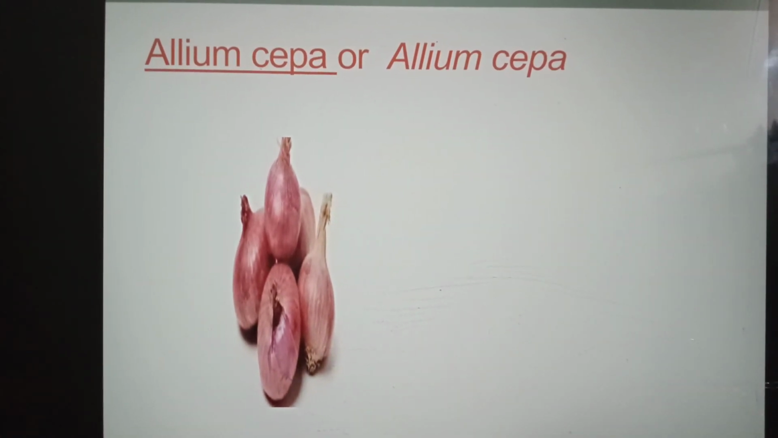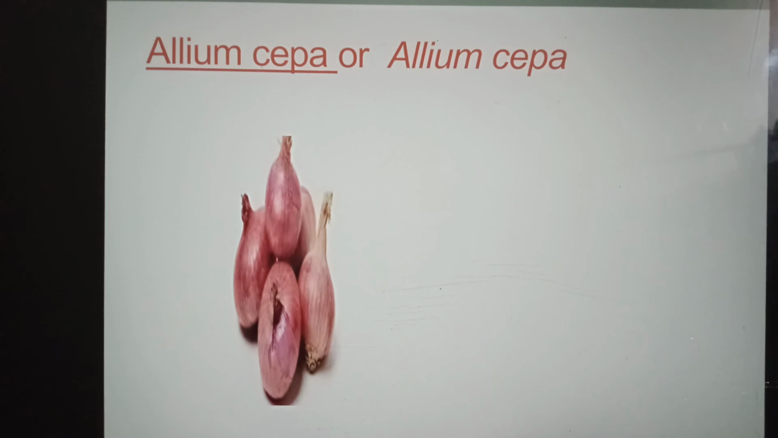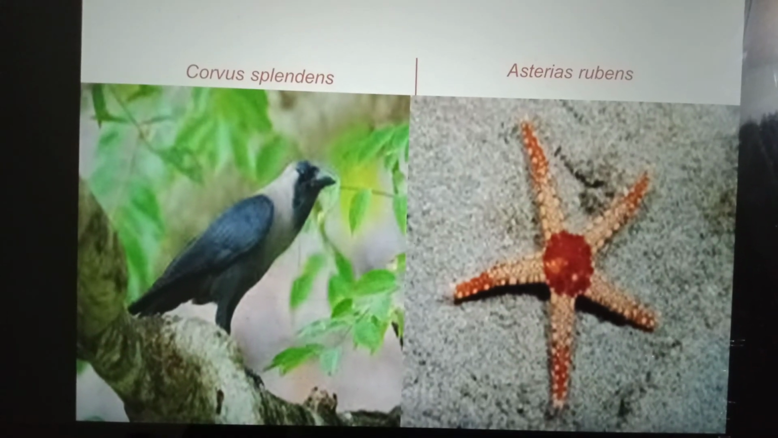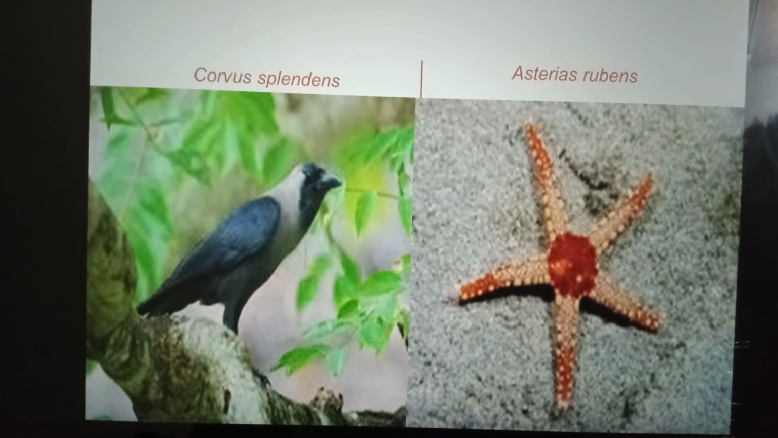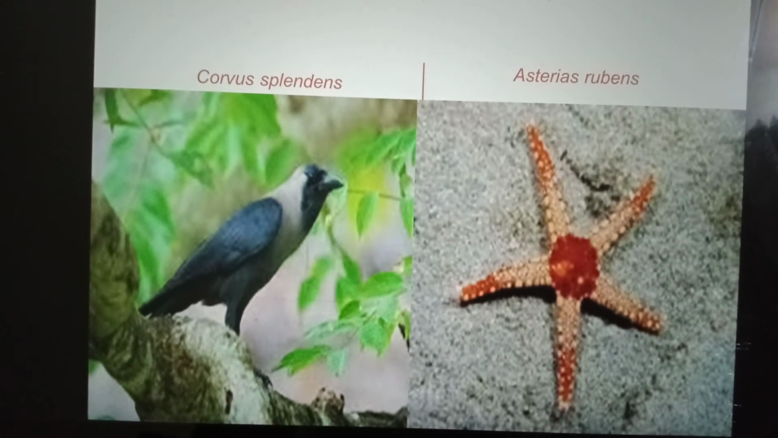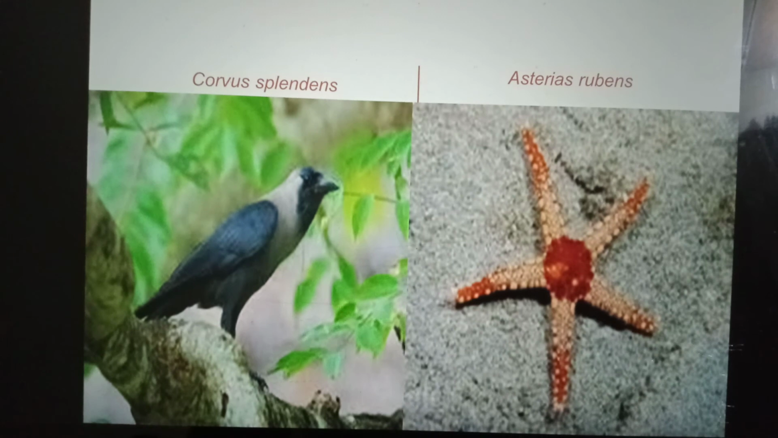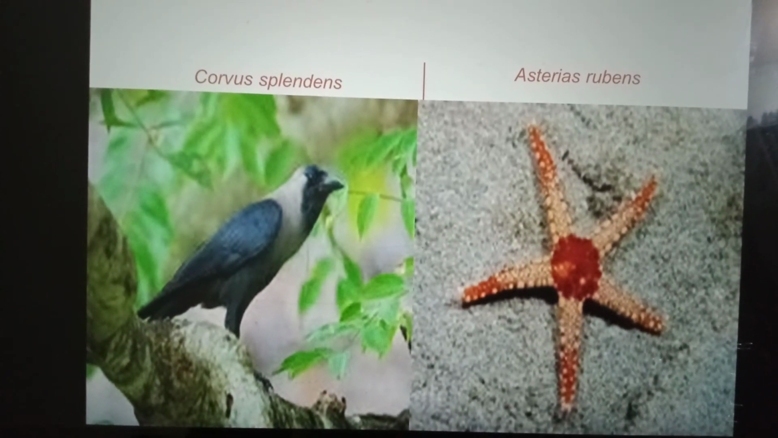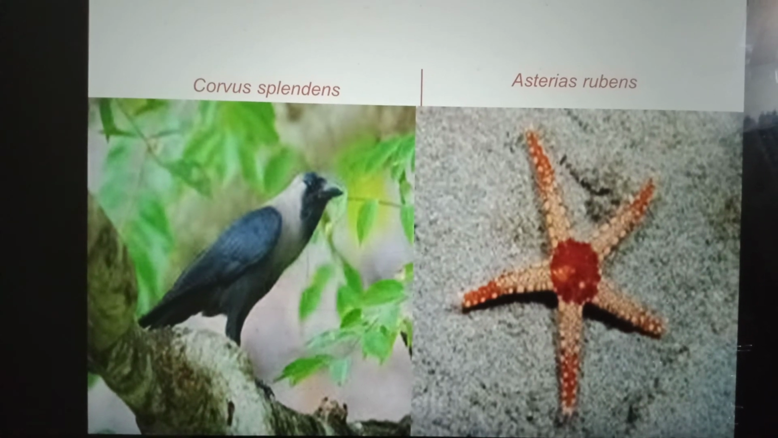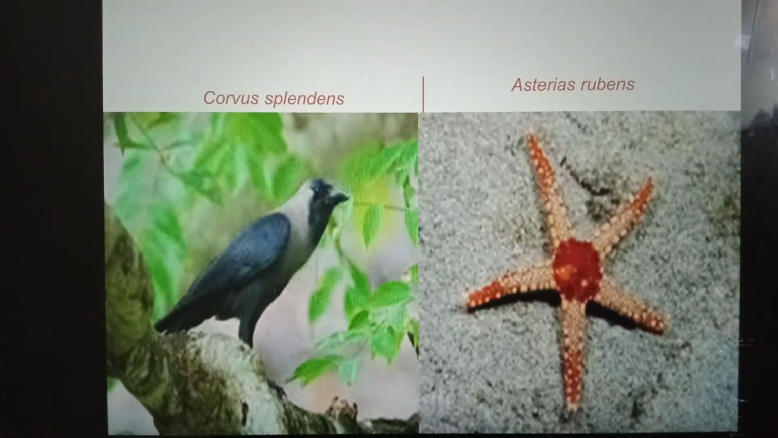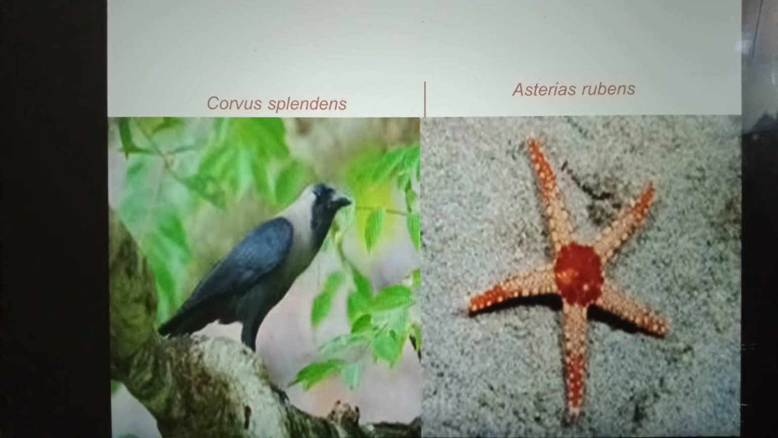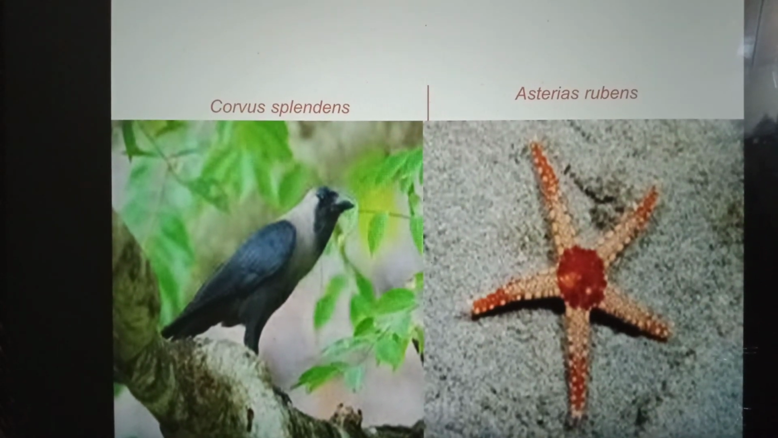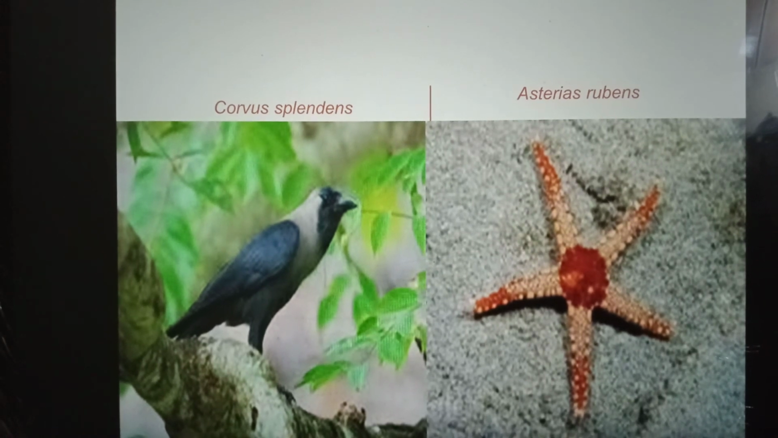In some cases, different organisms are called by the same common name. For example, the name blackbird is used for crow as well as for raven. The scientific name of the crow is Corvus splendens, and the scientific name of the sea star is Asterias rubens. Common names have no scientific basis. To avoid all these confusions, organisms are given scientific names by using binomial nomenclature.